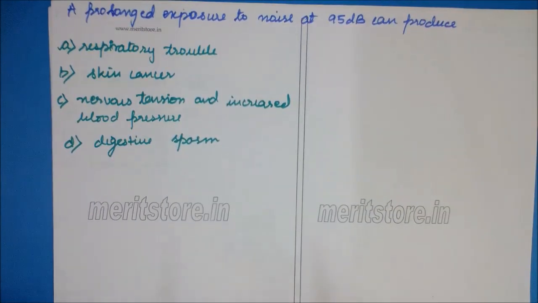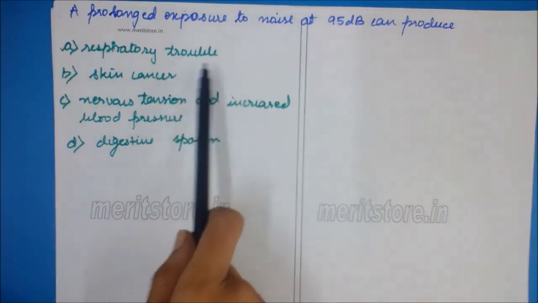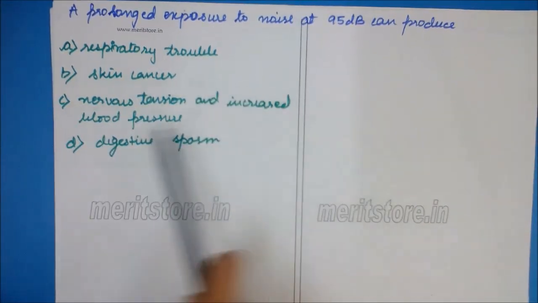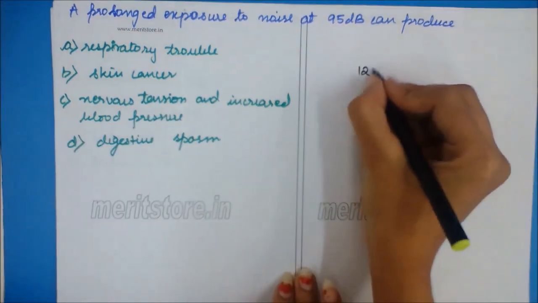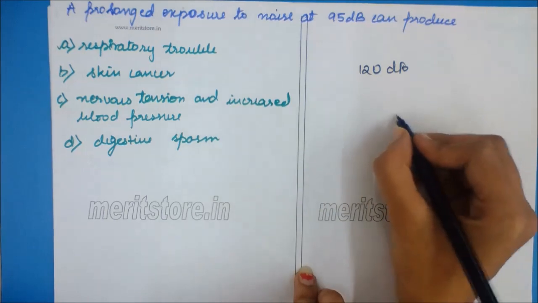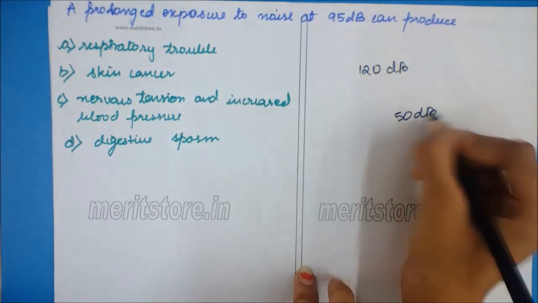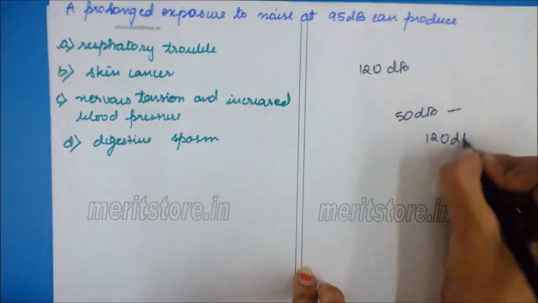A prolonged exposure to noise at 95 dB can produce respiratory trouble, skin cancer, nervous tension and increased blood pressure, digestive support. Noise is measured in decibel, that is dB. The decibel measures the loudness of noise to the ear. The range of hearing in human beings is up to 120 decibel. We can hear ordinary conversations at 50 decibel, but any sound above 120 decibel is harmful.